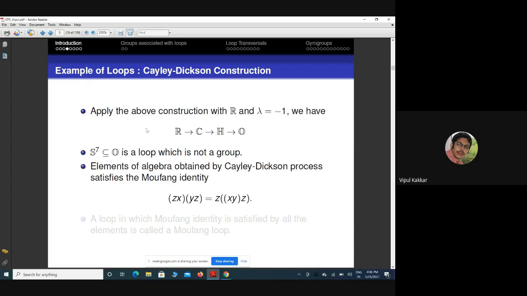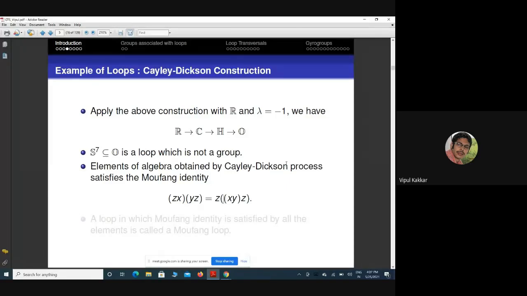The elements of an algebra obtained by the Cayley-Dickson doubling process satisfy a special identity, which is called the Moufang identity. The brackets here are needed because there is not necessarily associativity. So (zx)(yz) and so on, this is satisfied for all x, y, z in this algebra, which is obtained by the Cayley-Dickson doubling process.